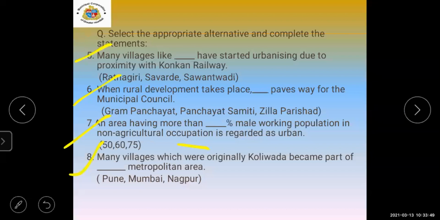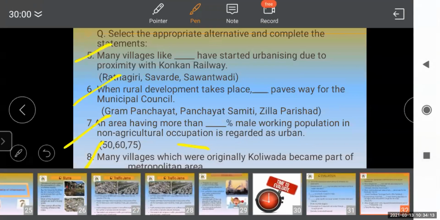Last, the eighth question. Many villages which were originally Kolivada became part of dash metropolitan area. Many villages which were originally Kolivada became part of Mumbai metropolitan area. Correct, this answer is also correct. Mumbai is the right answer. So here, whatever main important points we have studied, we have gone through, and also studied in the objective type questions.